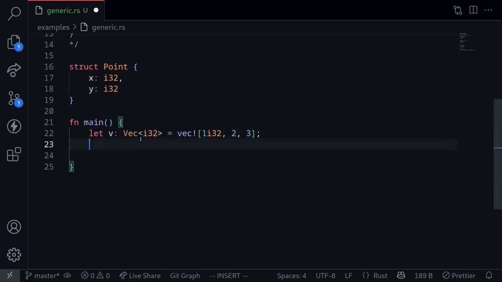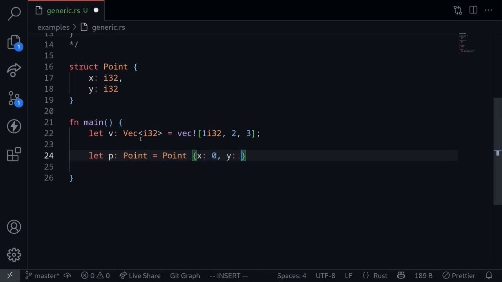To initialize this, let's say that p is equal to, the type will be Point, and this is equal to, let's say, Point with x 0 and y 0. Now we could have also created a point where this type is a u32, and we could have also created a point where both of these types are floats.